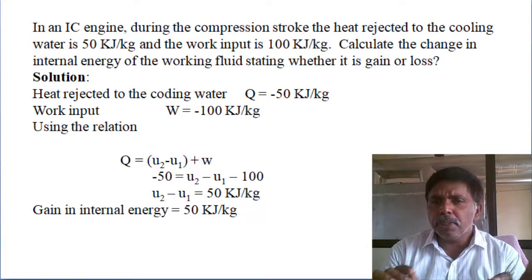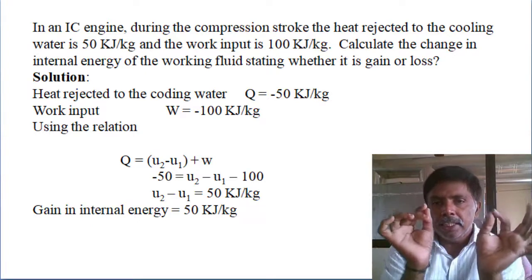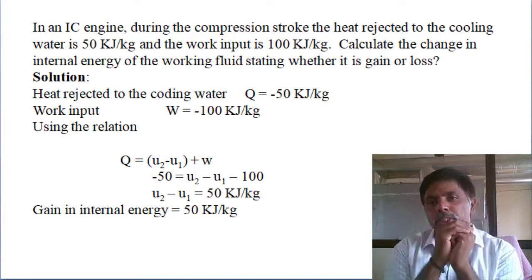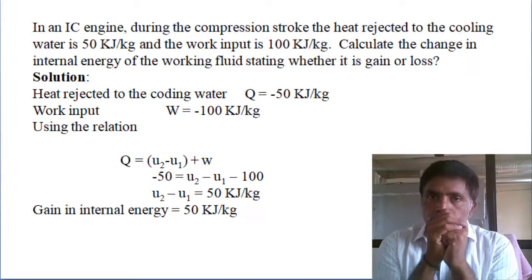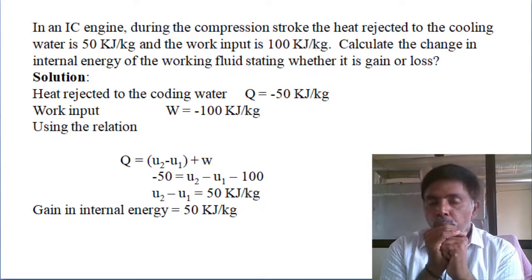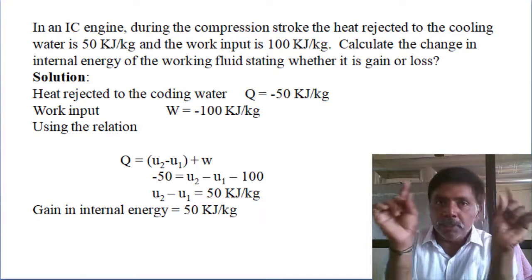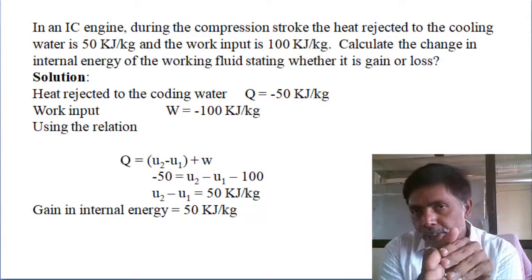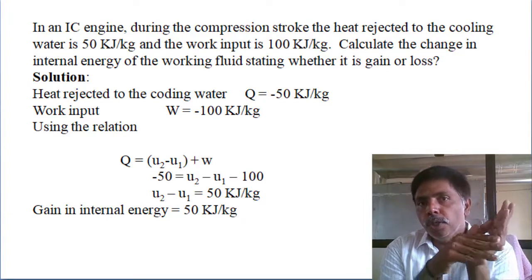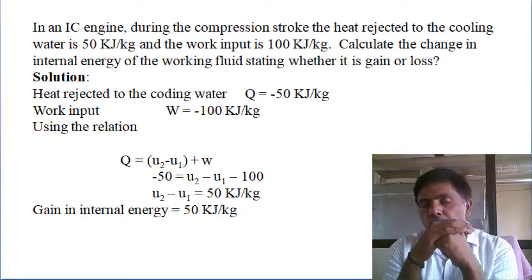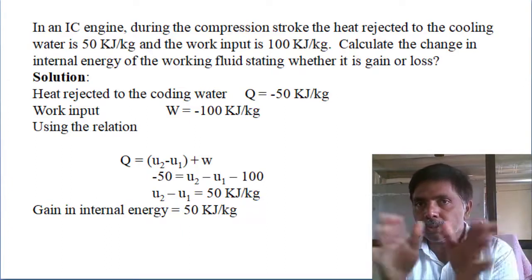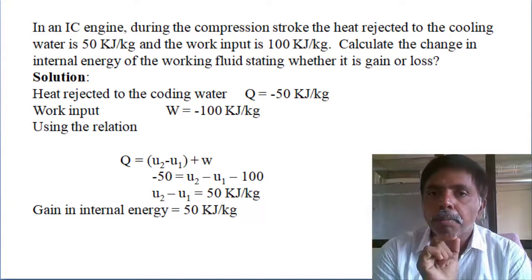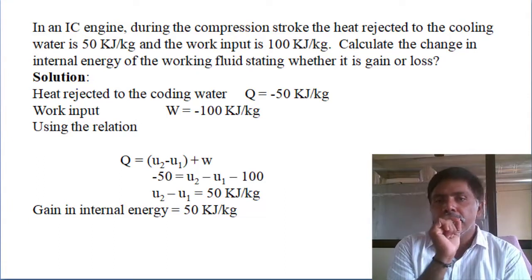Here they have given just heat and work interactions, but we want to assign the magnitude and the direction, whether it is positive or negative. According to thermodynamics, the word itself, heat to power: if we are supplying heat, it is positive. Work done by the system is positive. Heat rejection from the system is negative. Work upon the system is negative. That's all. Now read the problem carefully, then we can give the sign.